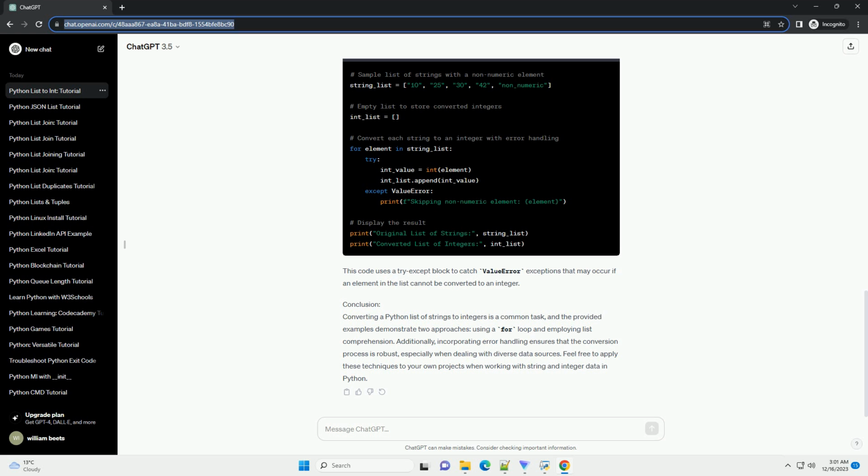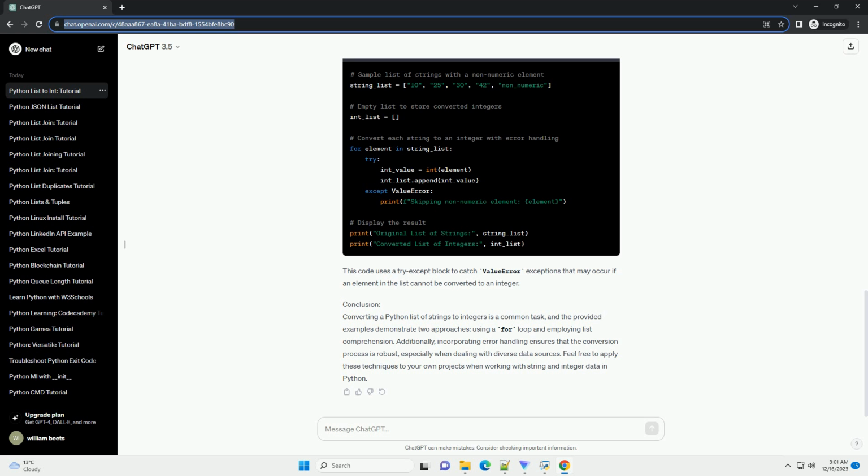Step 4. Error handling for non-numeric strings. It's important to consider error handling when dealing with string to integer conversion, especially when the list may contain non-numeric strings. Here's an example using a try-except block. This code uses a try-except block to catch ValueError exceptions that may occur if an element in the list cannot be converted to an integer.